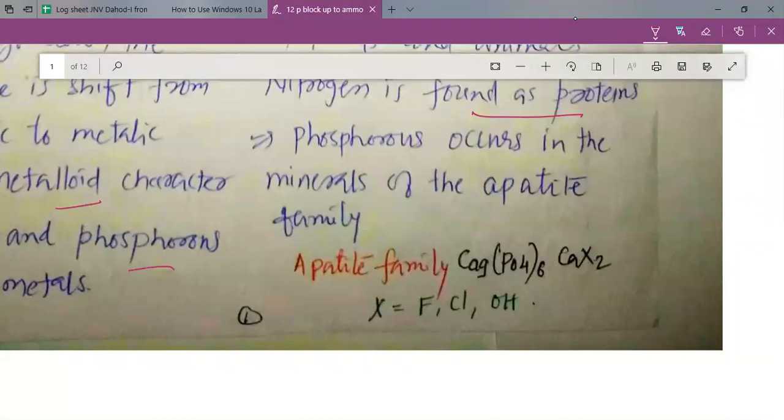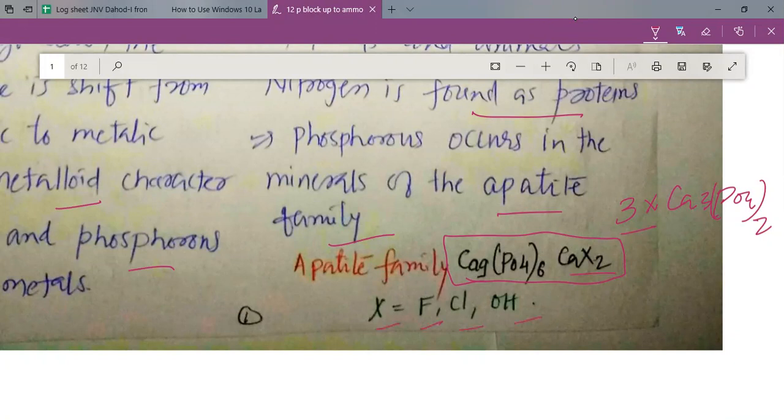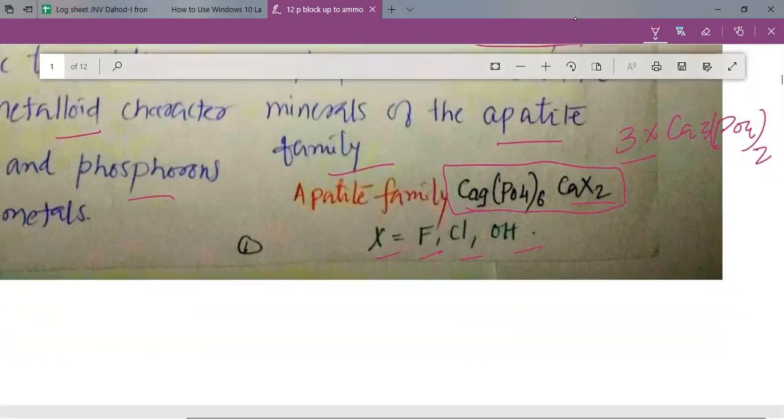Phosphorus occurs in the minerals of the apatite family. This is the general formula for the minerals of the apatite family, Ca9(PO4)6. This Ca9(PO4)6 is 3 multiplied by Ca3(PO4)2. When you multiply calcium phosphate Ca3(PO4)2 three times, it gives us Ca9(PO4)6 and CaX2. Here X can be fluorine, chlorine, or OH. So we can have various types of apatites.